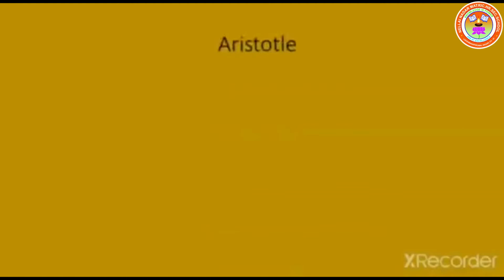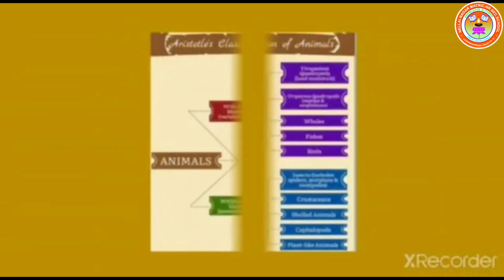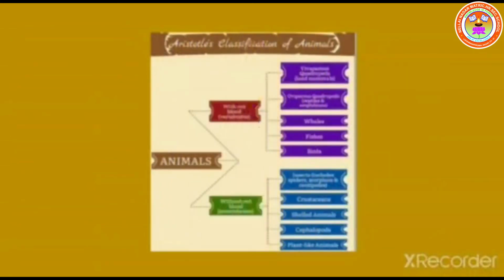Aristotle. Aristotle was a Greek philosopher and thinker who lived about 2400 years ago. Aristotle came up with the following grouping system that was used for almost 2000 years after his death. He classified all organisms into either animals or plants. Then he classified them into those with blood and those without blood. Then the animals are classified into three groups based on their method of movement: walkers, flyers, or swimmers.